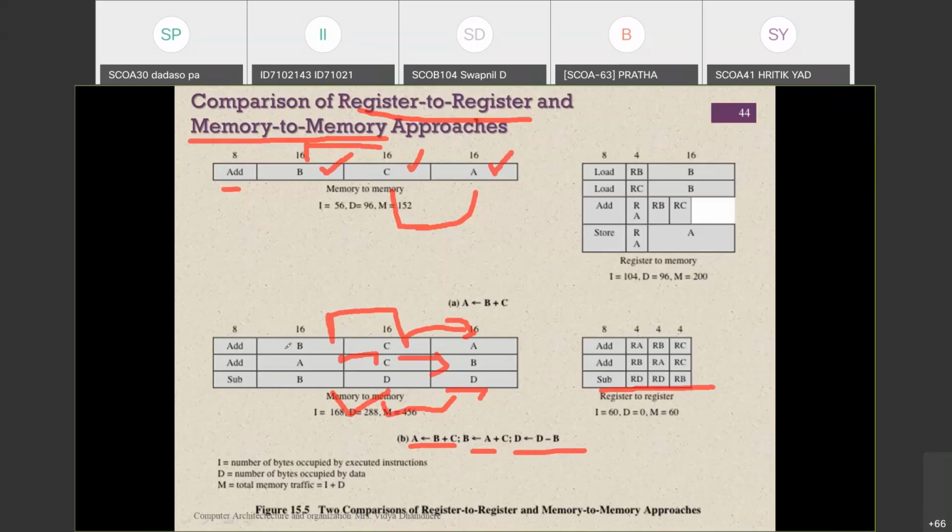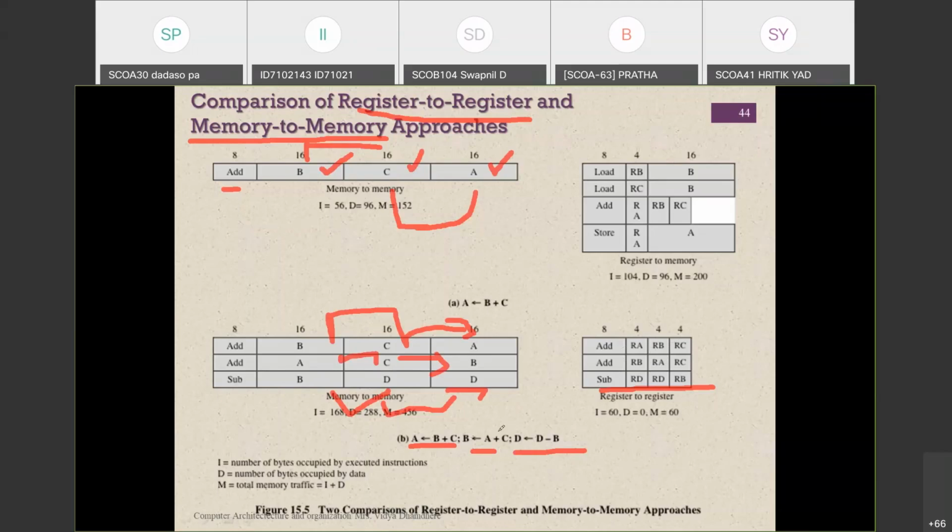But here, if you observe memory to memory operations, whenever store and load operations we need to perform, a 16-bit is required. But whenever you are using the register to register addition or subtraction operations, only 4 bits are required for that particular register. That is the difference between these register to register and memory to memory operations.